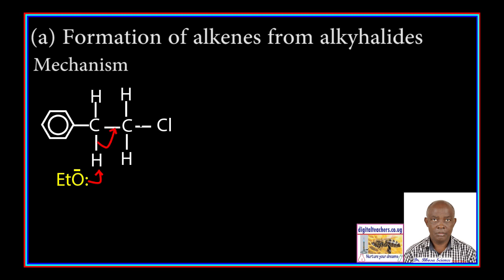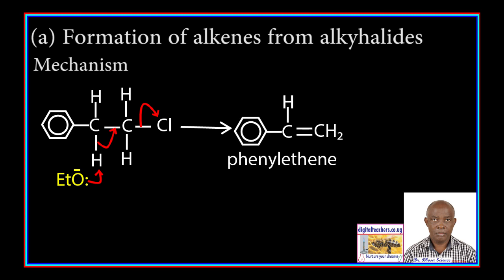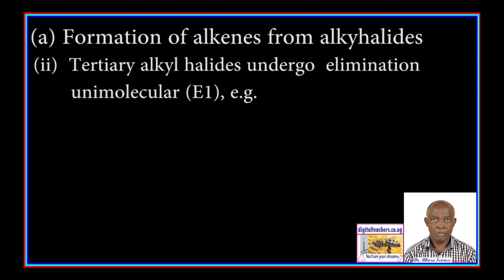A double bond forms as the bond between the carbon atom and the chlorine atom breaks to form phenyl ethene.